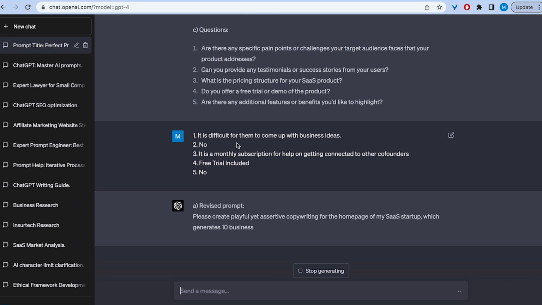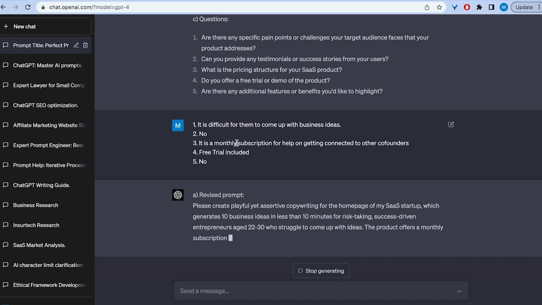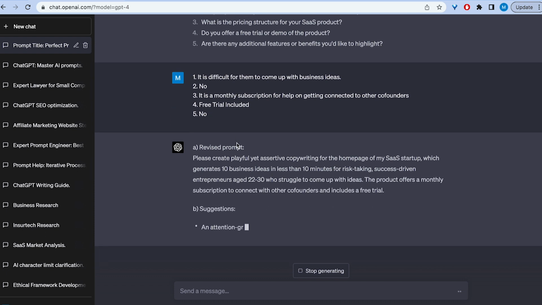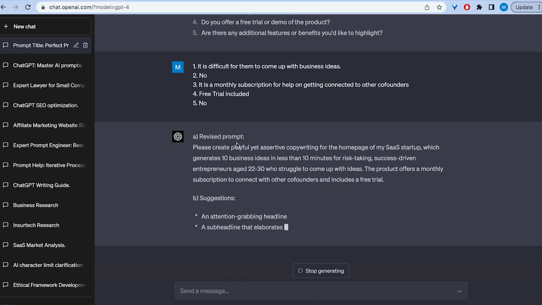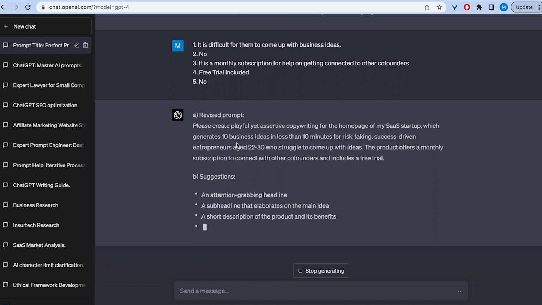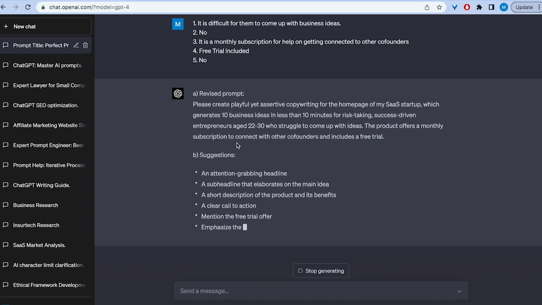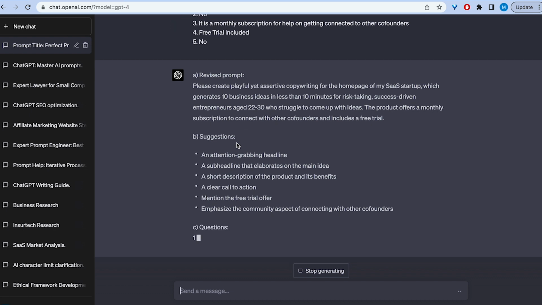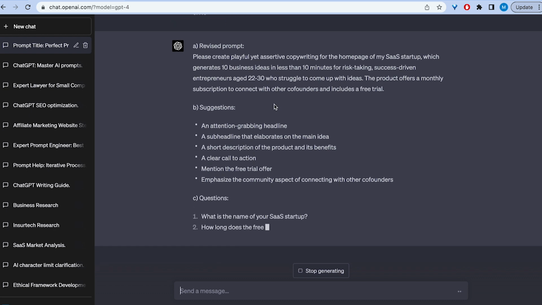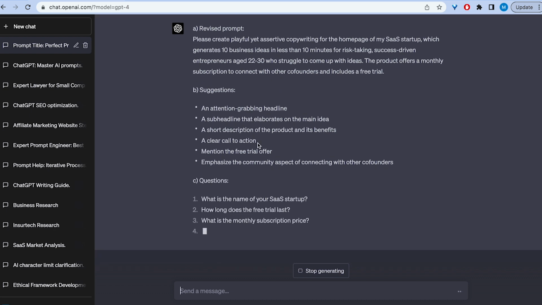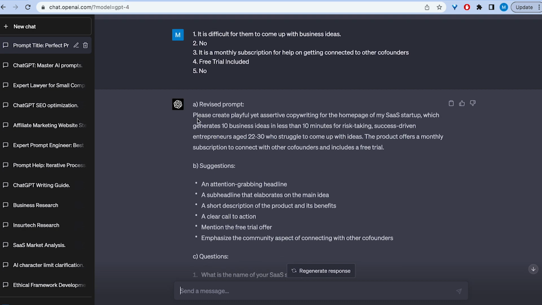All right, so now the revised prompt is: please create a playful yet assertive copywriting for the homepage of my SaaS startup, which generates 10 business ideas for success-driven entrepreneurs aged 22 to 30s who struggle to come up with ideas. The product offers them a monthly subscription to connect and offer co-founders and includes a free trial. So I think this is already a great prompt. So actually, let's just keep this prompt here, and now let's plug it in and see what we come up with compared to our original one.